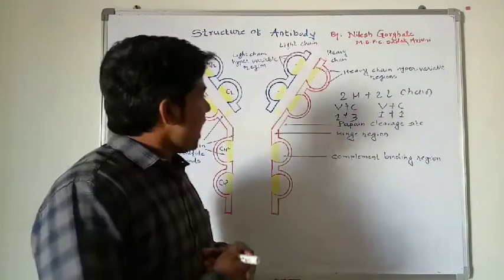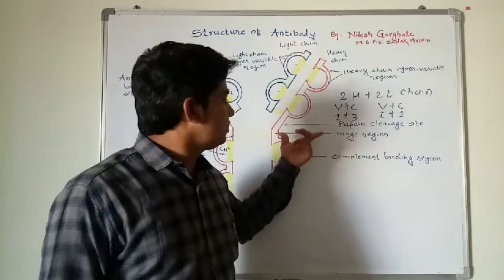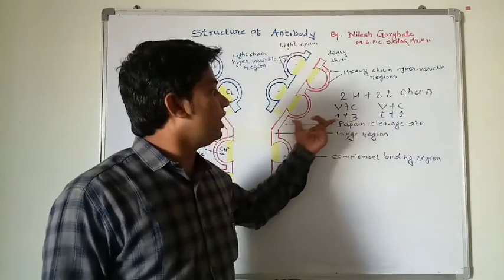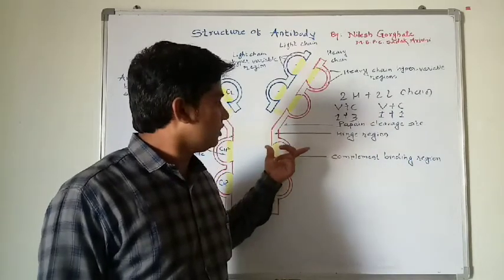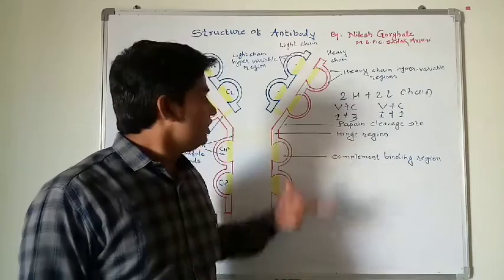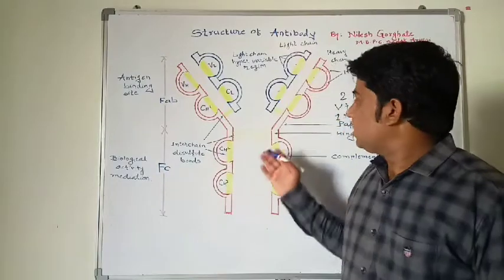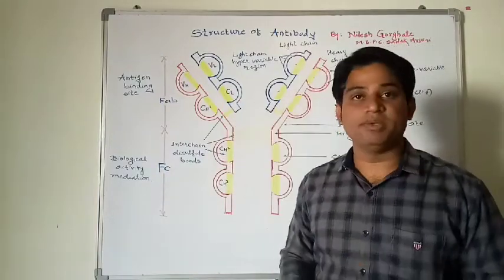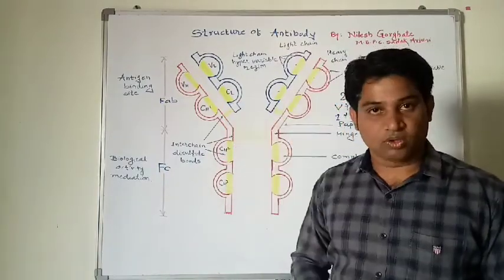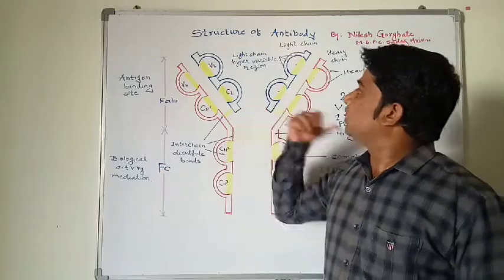This antibody is approximately 150 kilodalton in weight. Out of that, the heavy chain is about 50,000 dalton, and the light chain is nearly 22,000 dalton. Now, what is the function of antibody?